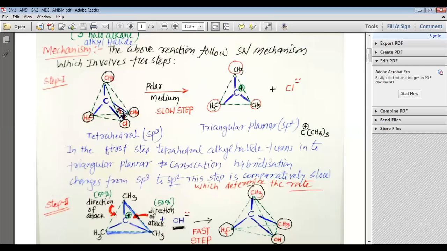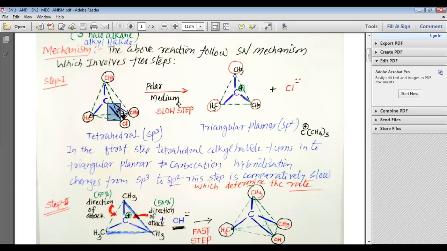This chlorine takes the 2 electrons from this bond and goes away as a Cl- ion. This bond is being broken, and the 2 electrons are taken by this chlorine, and it goes away as a chloride ion.